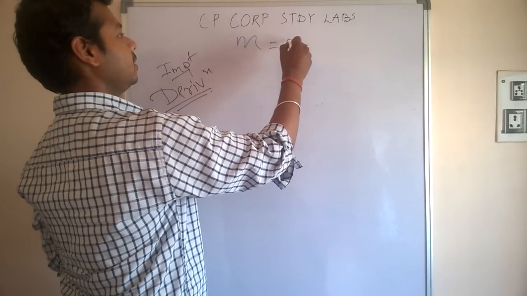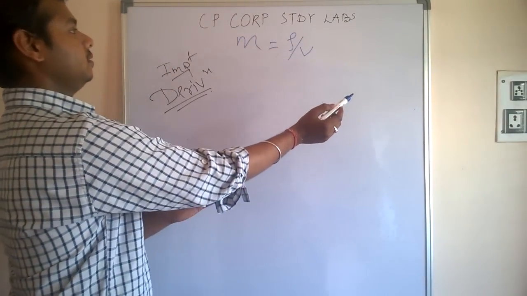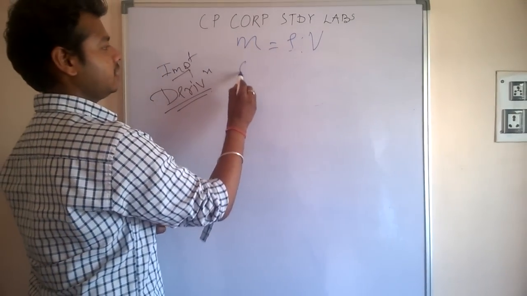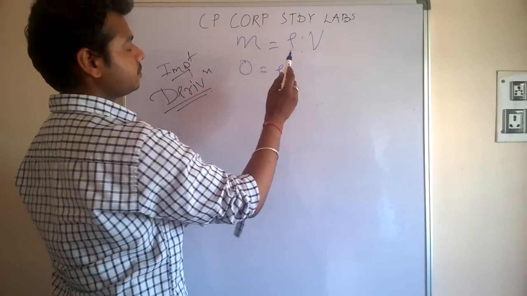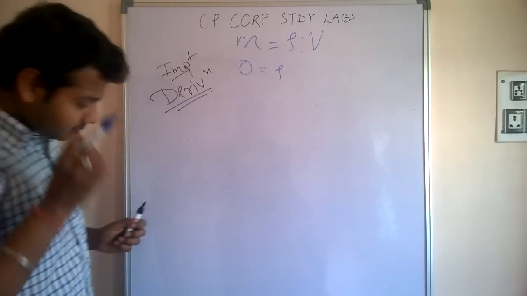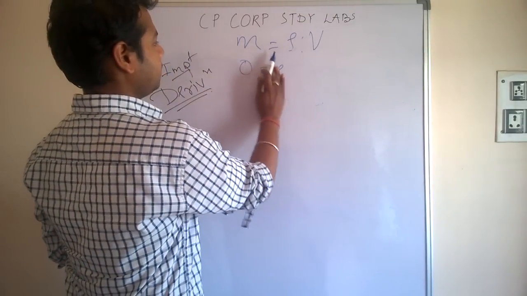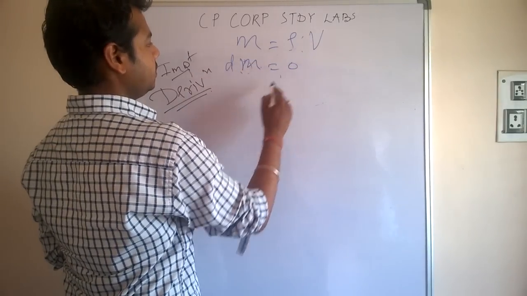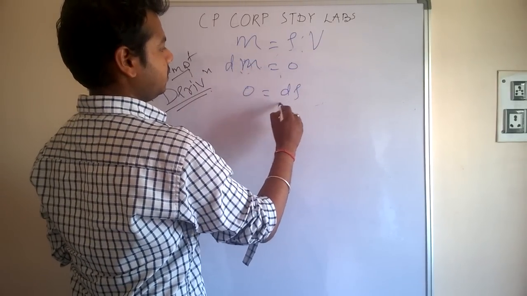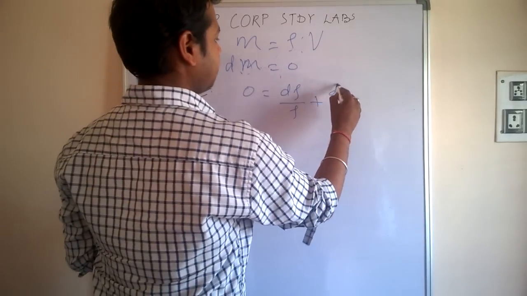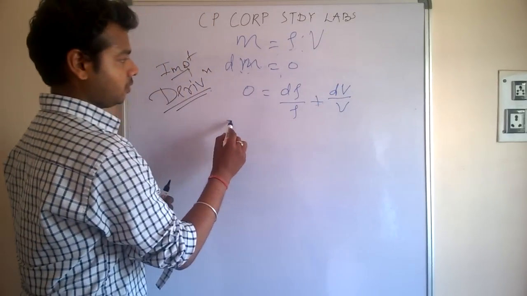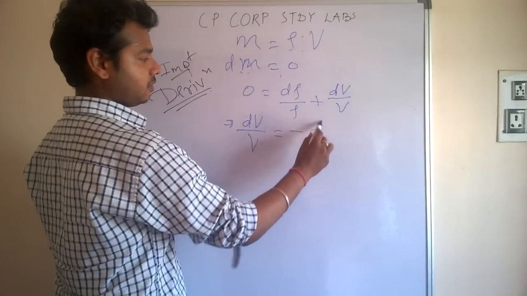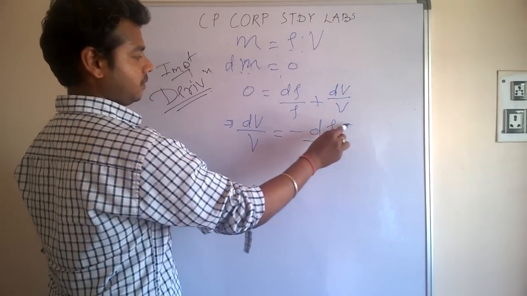We have written mass is equal to rho V. Differentiating this will give dm equal to 0, that is rho dV plus V d rho is equal to 0, or it can also be written as dV by V is equal to minus of d rho by rho.